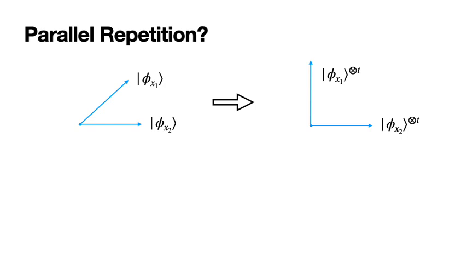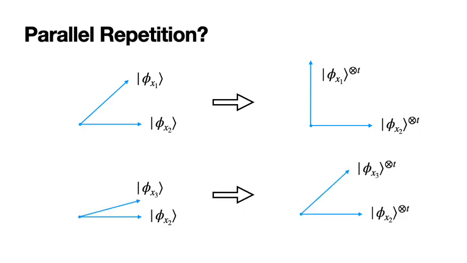And a natural approach to try to get rid of this problem is therefore to try to eliminate all such pairs of states. And one way to do that is to repeat in parallel. Parallel repetition has the effect of taking states that were somewhat overlapping and making them almost orthogonal. However, this approach fails in our case because even though it takes these partially overlapping states and makes them nearly